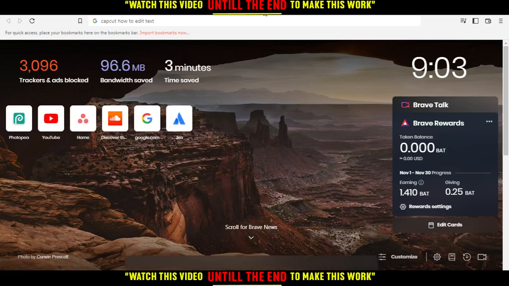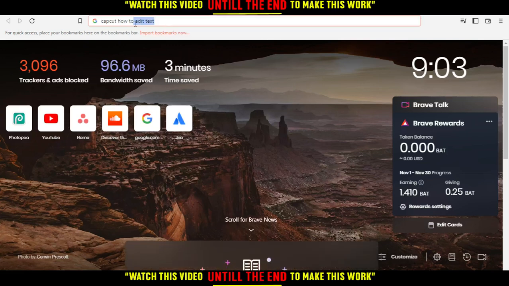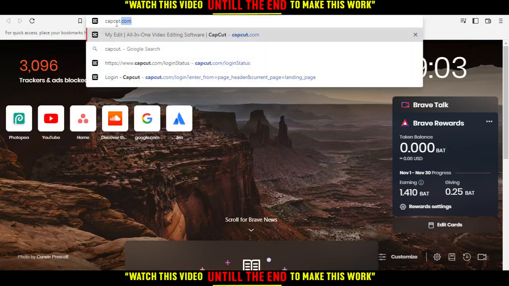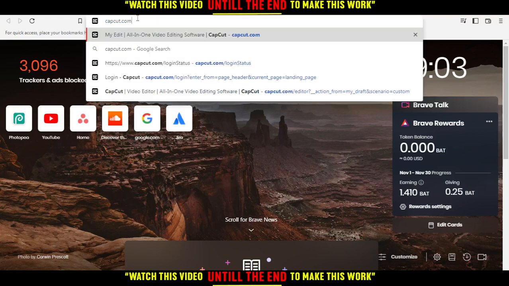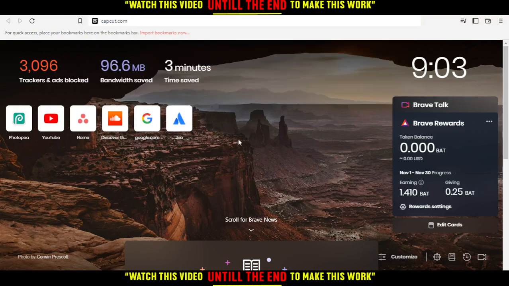Hi, in today's tutorial I'm going to show you how to edit text on the CapCut website. All you need to do first is open the browser that you're going to use to follow this tutorial's steps. In my case I'm using Brave, but you can use any other browser, and it should possibly work for you.